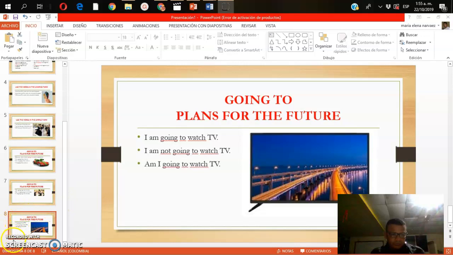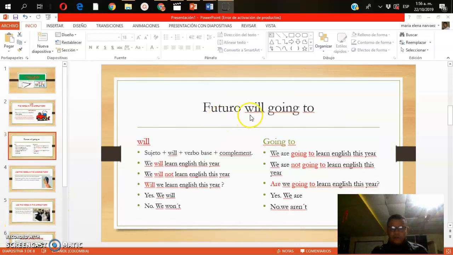Comparative: will and going to. Structure: subject, plus will, plus verb, complement. Example: We will learn English this year. Going to example: We are going to learn English this year.